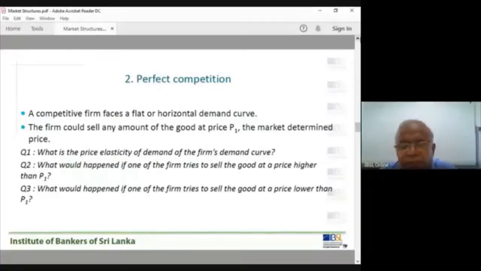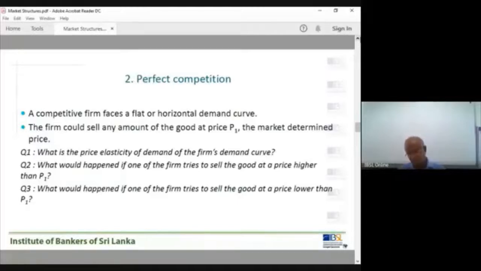If you have gone through my previous lecture, you can easily answer. It is perfectly elastic. Infinity. The price elasticity of demand is infinity.